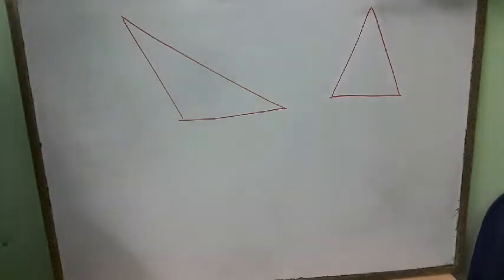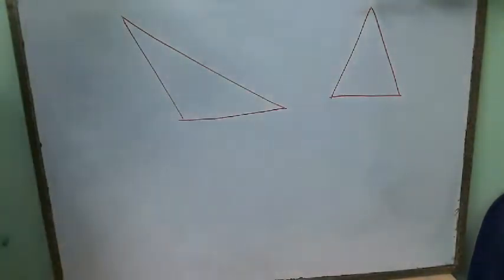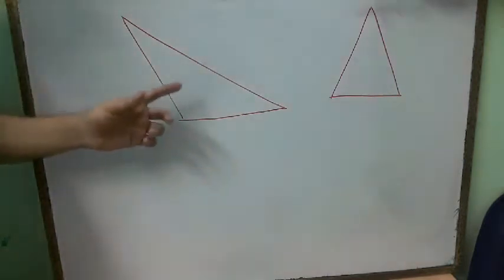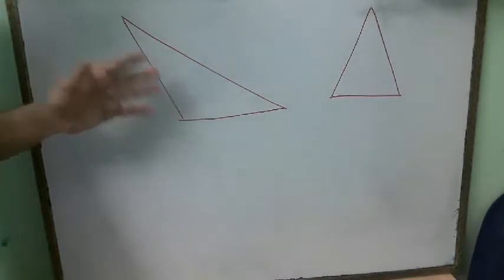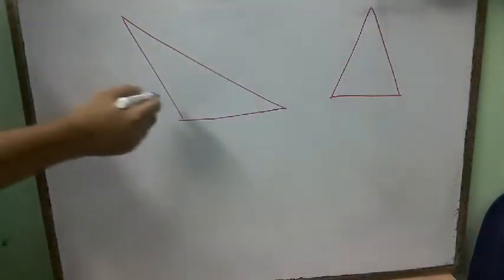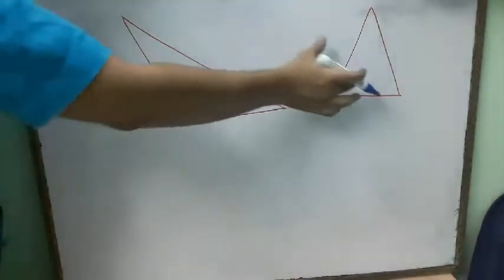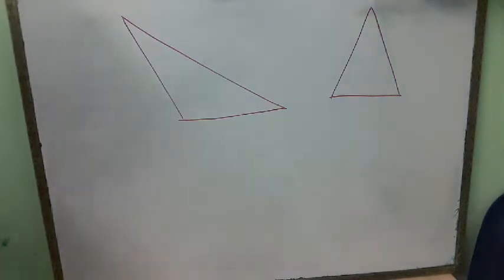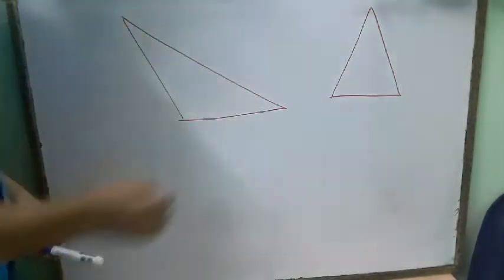Students, see this figure and analyze whether these two figures are similar or not. Both figures are triangular, but the shape does not actually fit with this one. So we can say that this triangle will not be similar to this triangle. When you reduce this triangle, the shape will not match this one.